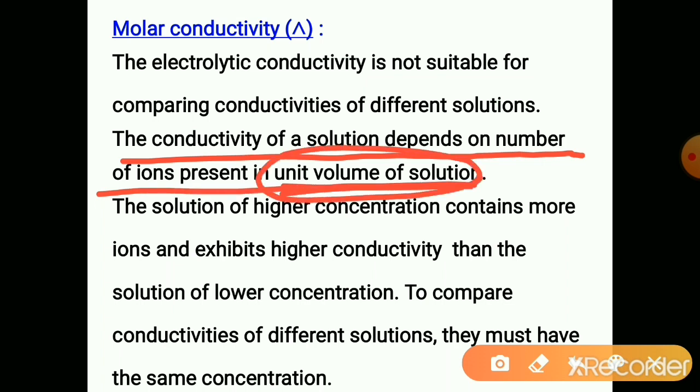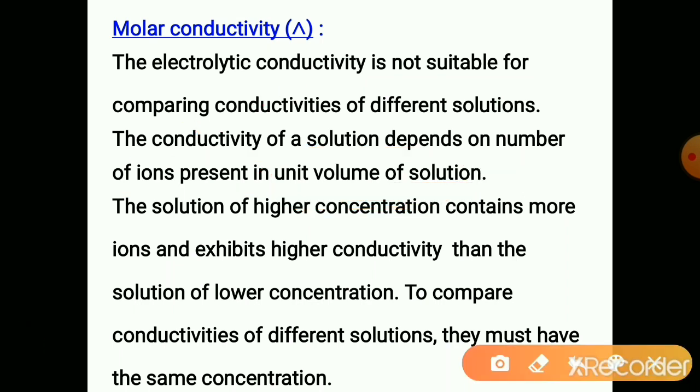The conductance of unit volume of solution is nothing but the conductivity, so it depends on the number of ions present in the unit volume of solution.